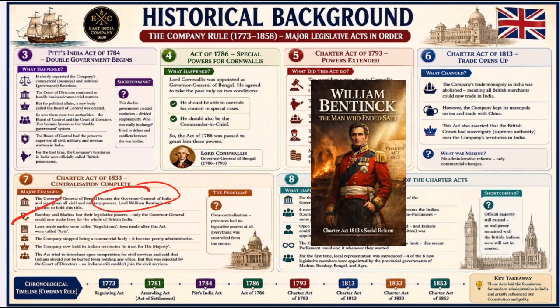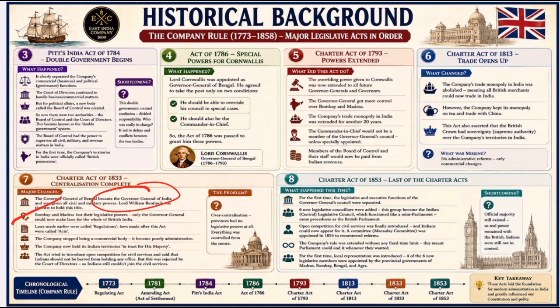Second, Bombay and Madras: all civil and military power was centralized. The Governor General of India became the supreme authority in civil administration and military administration. This created a strong central government. Bombay and Madras lost their legislative power. Only the Governor General could now make laws for the whole of British India.